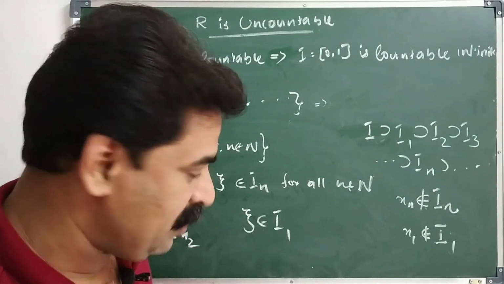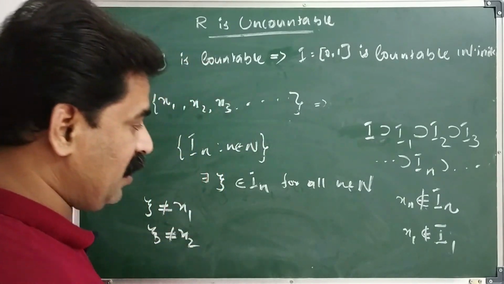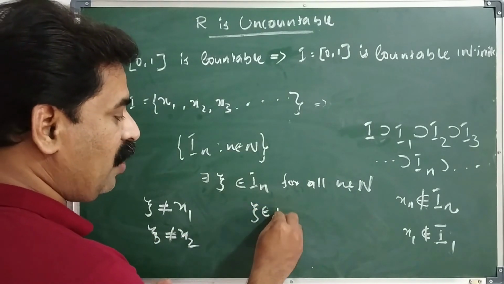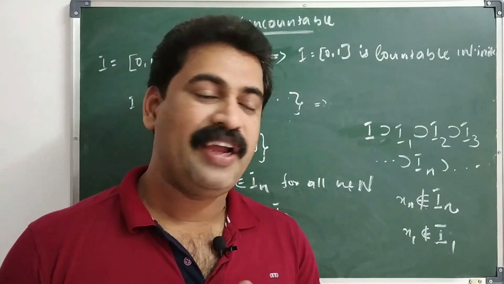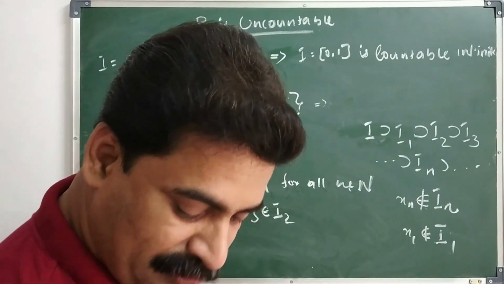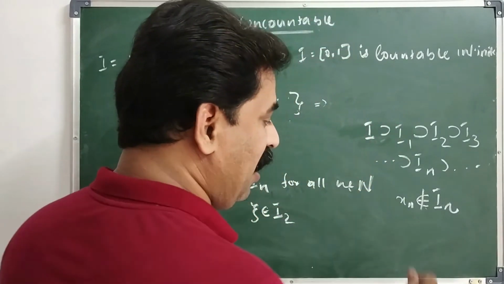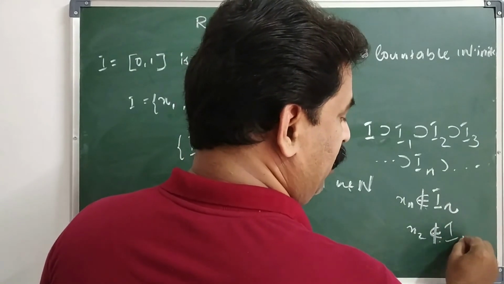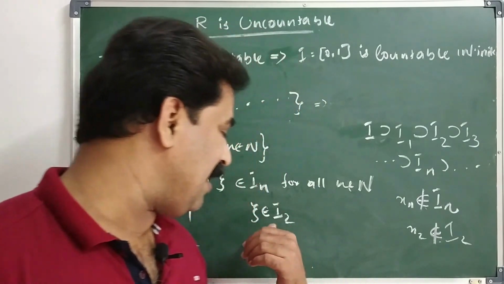What is the reason? Here we put n equals 2, then this becomes psi belongs to I2. That means psi is an element in I2. Also, if we put n equals 2 in this result, then we have x2 does not belong to I2. That means x2 is not an element in I2. But psi is an element in I2.